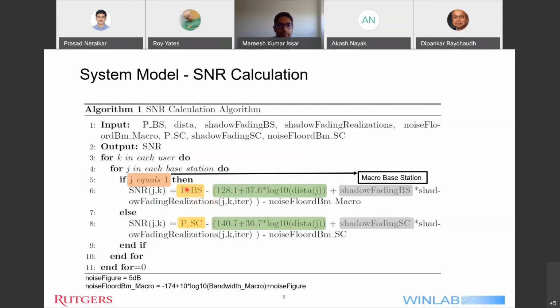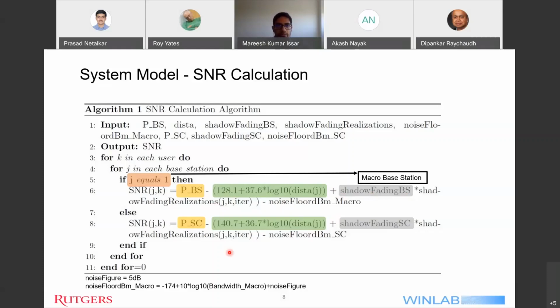For example, the yellow box represents the transmit power of the macro base station, whereas this yellow box denoted by P_SC is the transmit power of the small cell. The green boxes show the path loss model for the macro base station and user, and this green box shows the path loss model between the pico base station and the user. The other parameters are also used in this equation, and in my further slides I'll explain what the values of these parameters are.